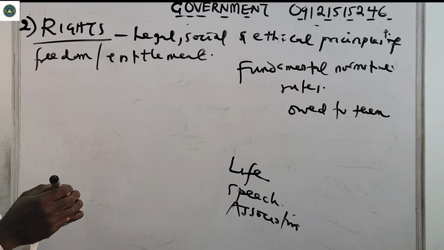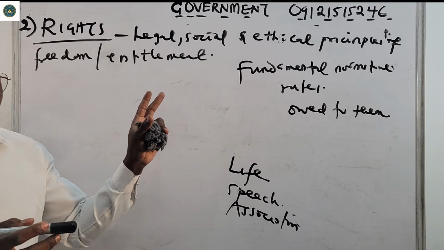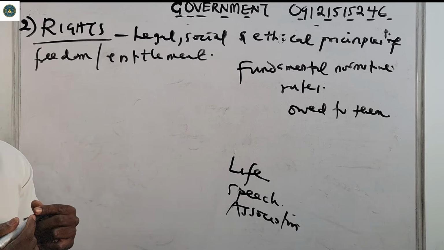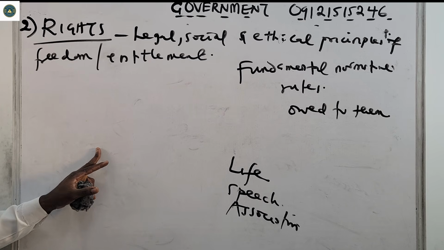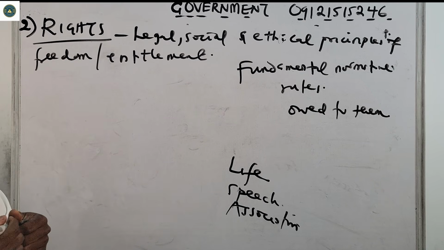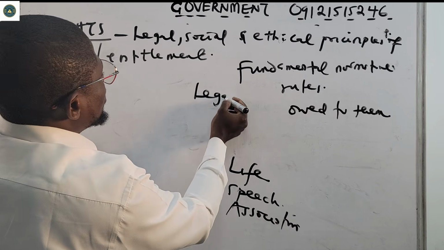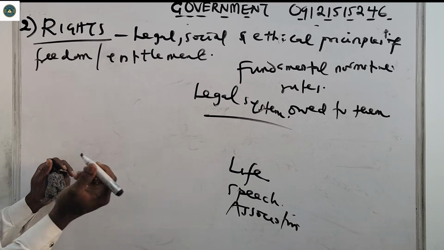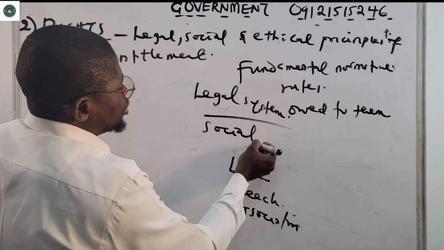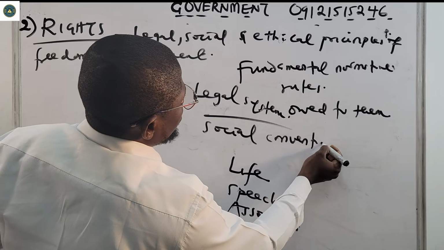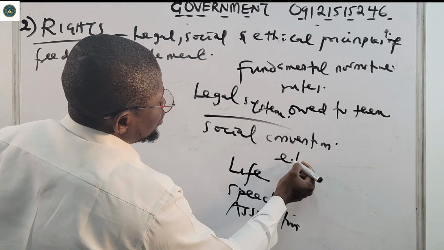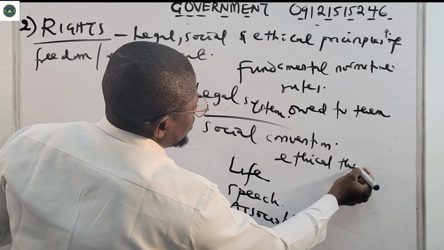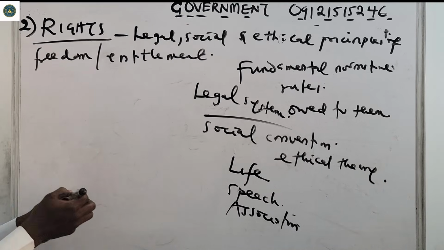They are fundamental normative rules about what is allowed of people, or what is owed to them, that is backed up by some kind of legal system. It could be some social convention, or maybe ethical theory. So those are all what rights are.